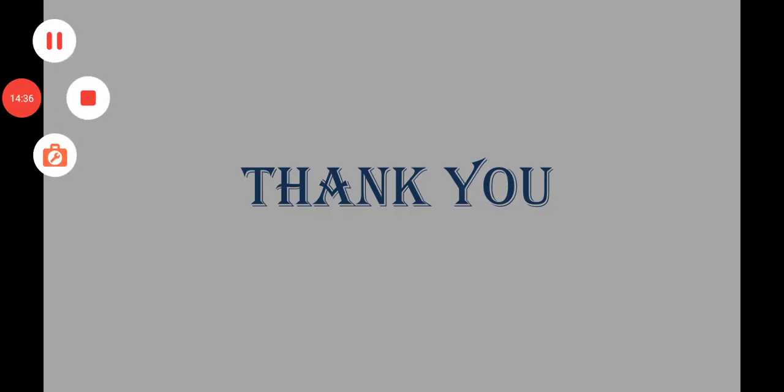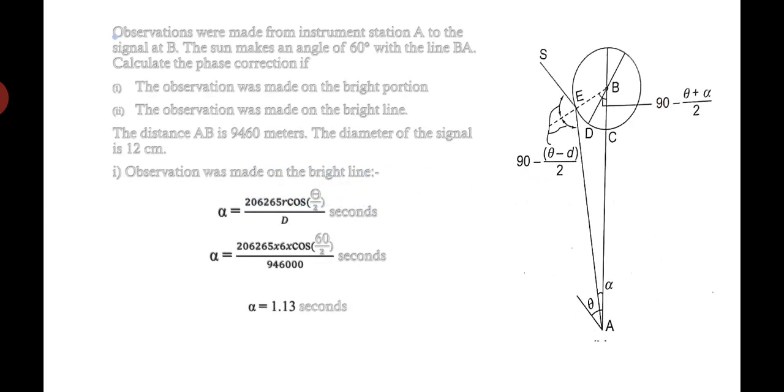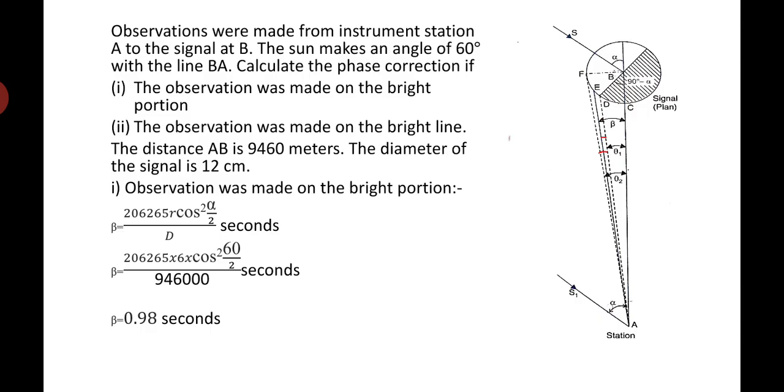Understanding these things is very easy, but you should know the angle of direction of the sun making with the surface, and the radius of the signal. You should know the distance between 2 points, and the position of the observer also, to cope with the observation made on the brighter portion and the observation made on the brighter line, right? So understanding the brighter portion and brighter line is very important. If you take the example of a mirror, then you can easily understand the brighter portion and brighter line. Here I have shown, I hope that,